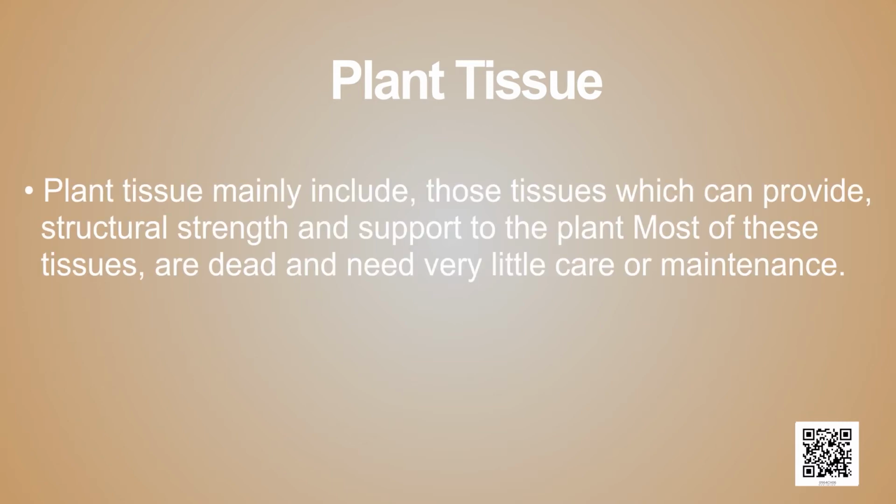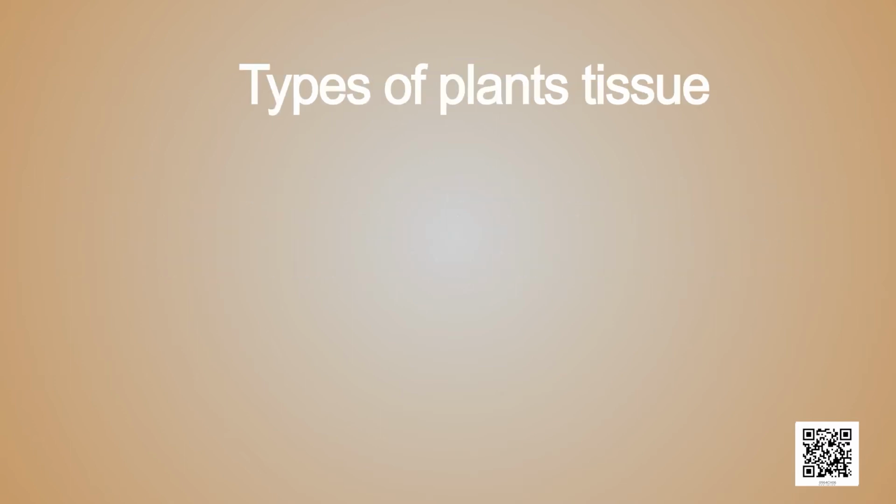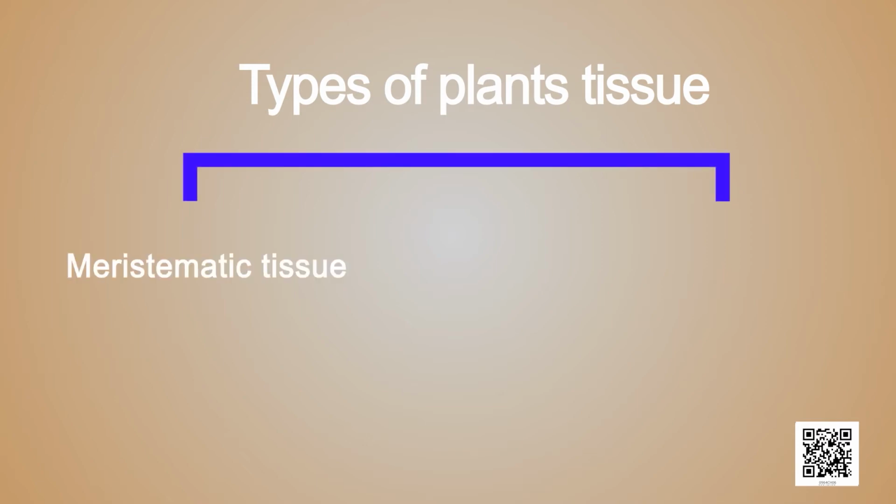Let us first of all study about the plant tissues. Children, do you know what are plant tissues? Plant tissues mainly include those tissues which can provide structural strength and support to the plant. Most of these tissues are dead and need very little care or maintenance. Plant tissues are mainly of two types, meristematic tissue and permanent tissue.